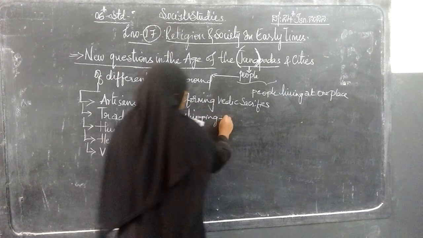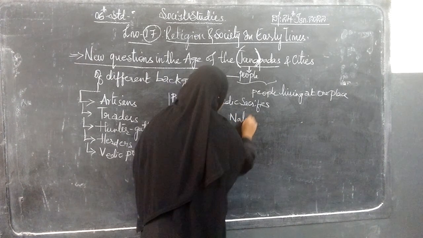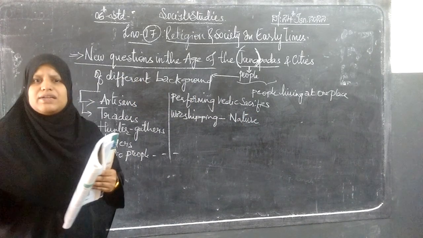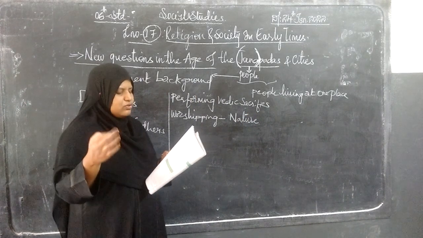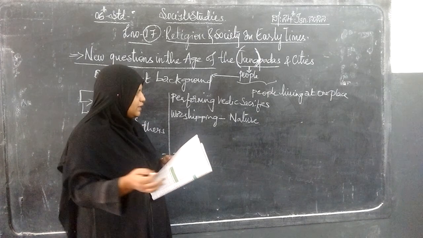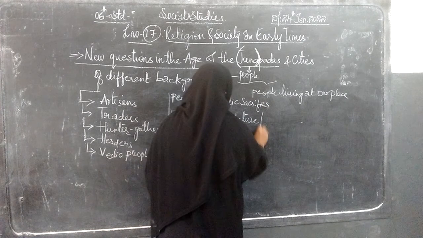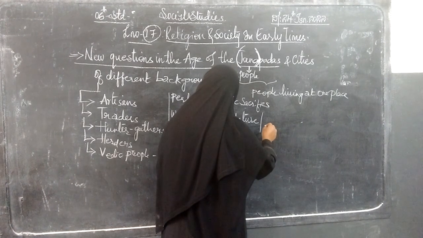Then nature: plants, trees, animals, sun. Then also the river, mother goddesses. All they used to worship. And along with that nature, they also used to worship their ancestors.